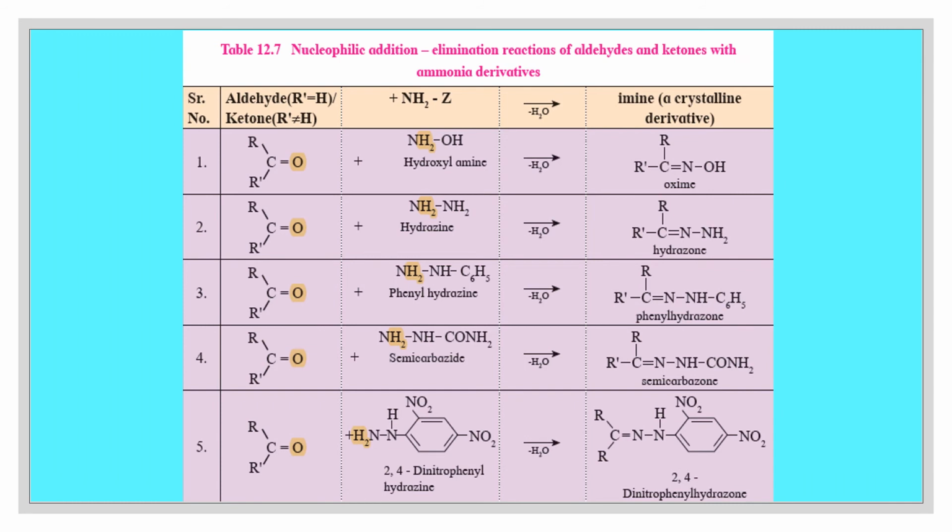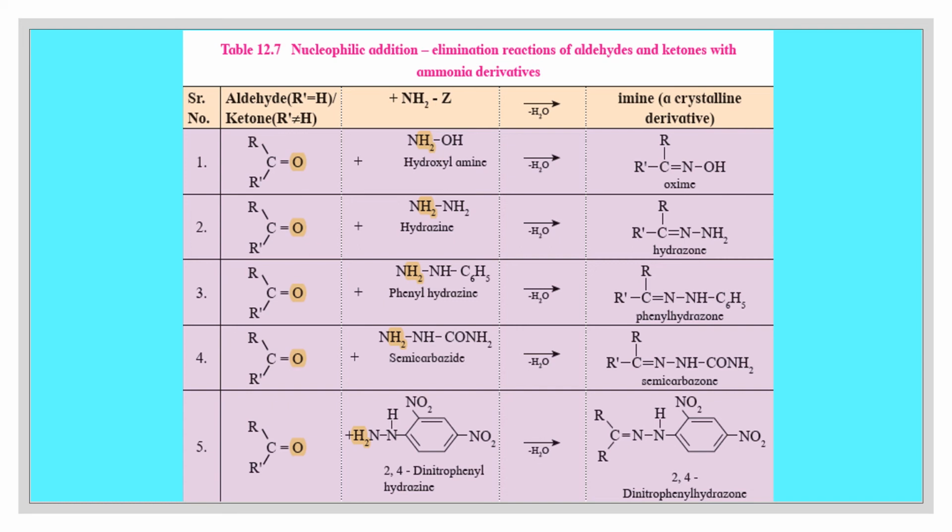Let us see the important nucleophilic addition-elimination reactions of aldehydes and ketones with ammonia derivatives. Number 1, reaction of ketone with hydroxylamine. The formula of hydroxylamine is NH2OH, that is, one hydrogen atom of ammonia is replaced by an OH group. During this reaction, a molecule of water is eliminated. 2 hydrogen atoms from hydroxylamine and 1 oxygen atom from the carbonyl group are eliminated as water, and NOH is added to the carbonyl carbon, forming the product C double bond NOH. That is called oxime.